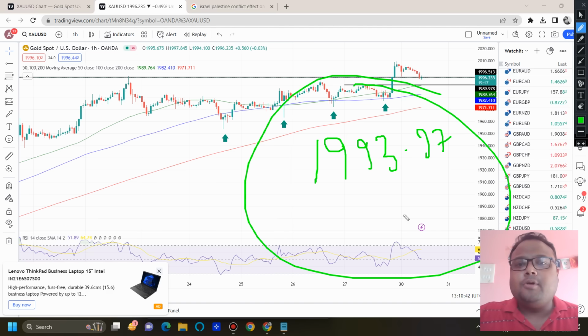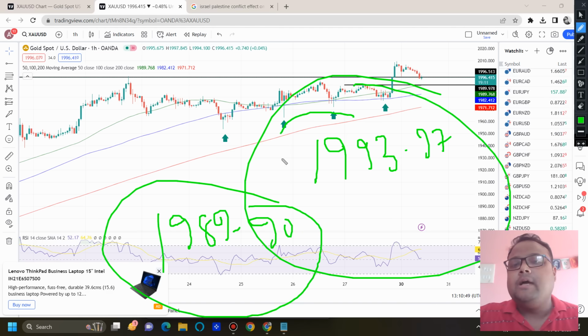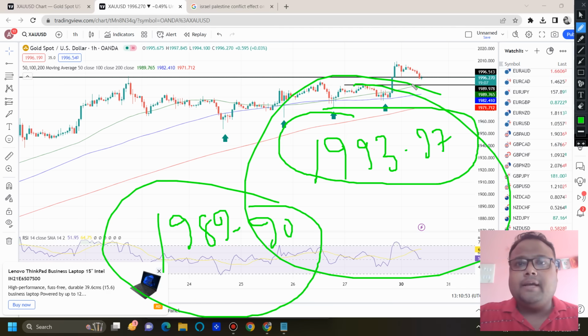The second support on the chart of gold is around 1989 to 1990. So this is the second support, and this is the first support. I have already taken a buy position around 1996. So let's wait and watch. In case the retracement or the correction on gold continues, I will go ahead with another buy at 1898.50. Already I have placed a buy limit at 1898.50.